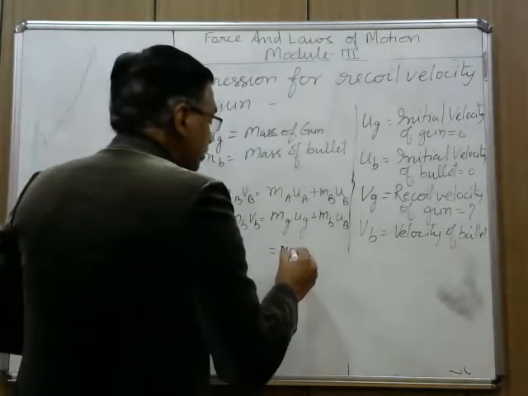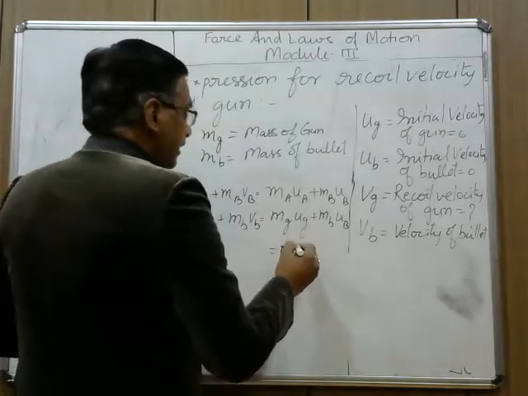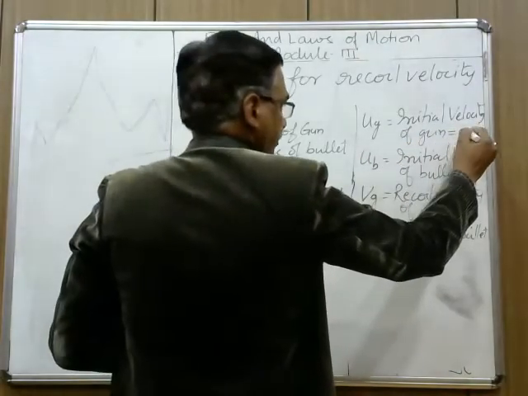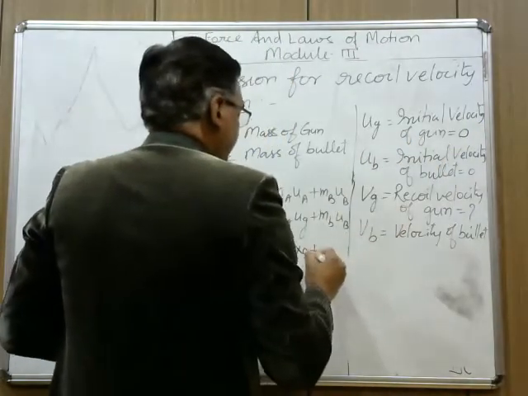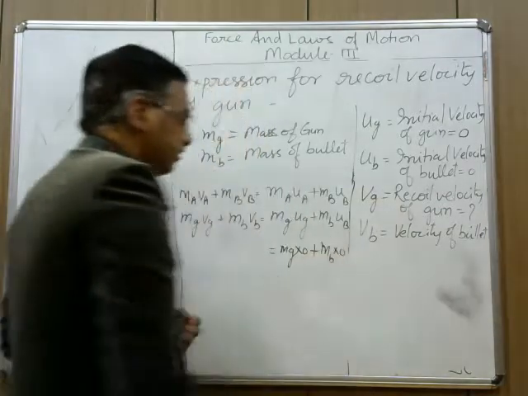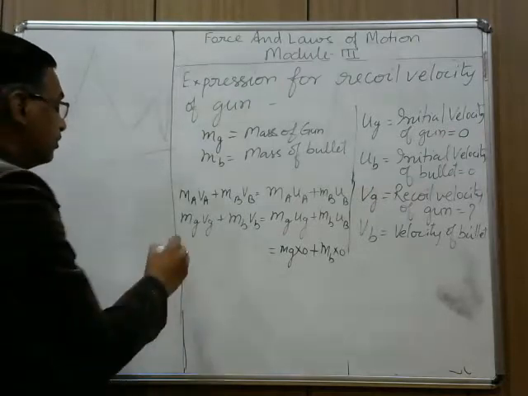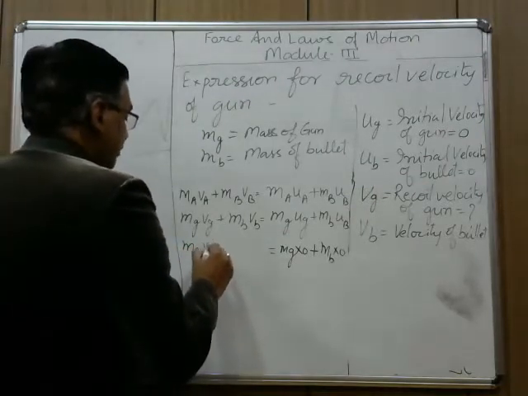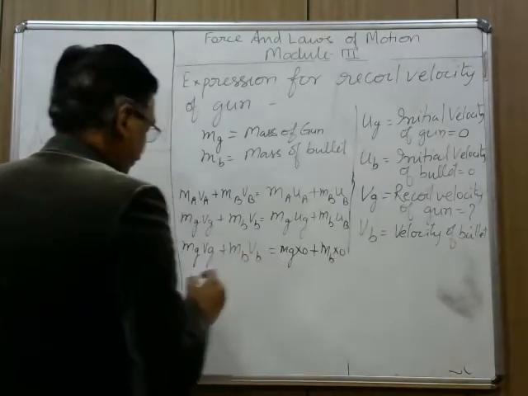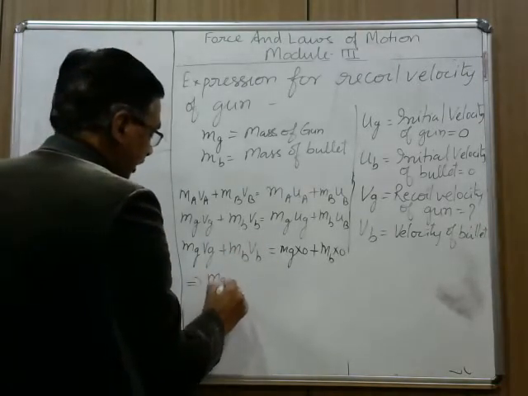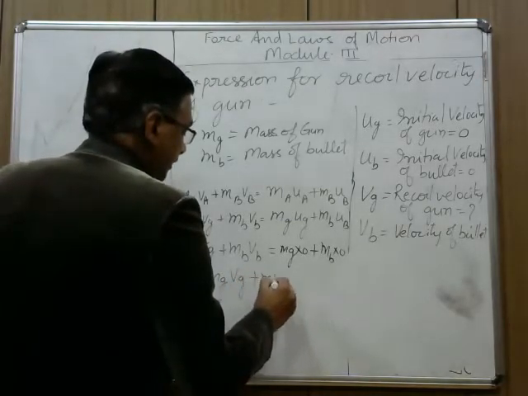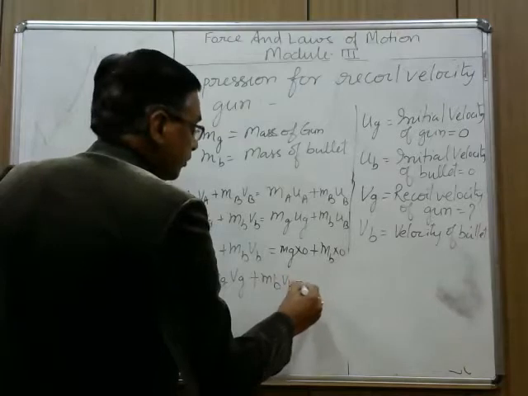Before firing, as I told you, both were at rest. So the gun was at rest, so mg into 0, initial velocity is 0. I have written here also. This is 0. Then mb, the bullet was also at rest. Now this is mg plus mb into vb. This implies that mg vg plus mb vb equals 0.